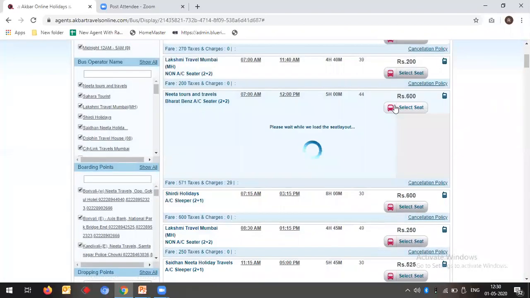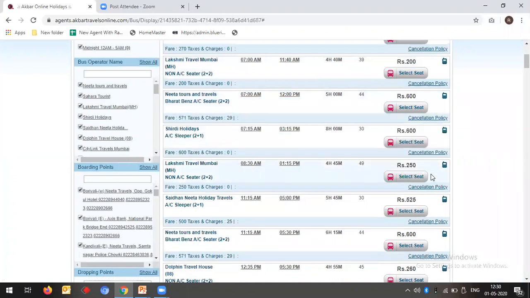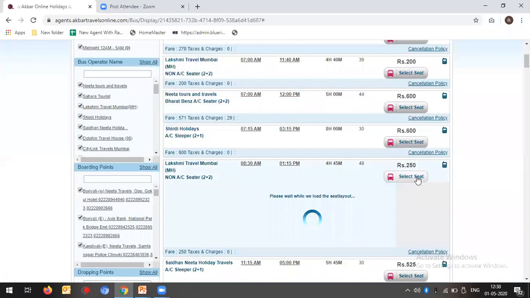Going with the layout of our bus seats, if you check, it's clearly showing the bus availability: available seats, booked seats, selected seats, ladies seats and men seats. If you move your cursor to a seat, you will get the seat number and the rates. So going back to a second bus, I will click on this one.